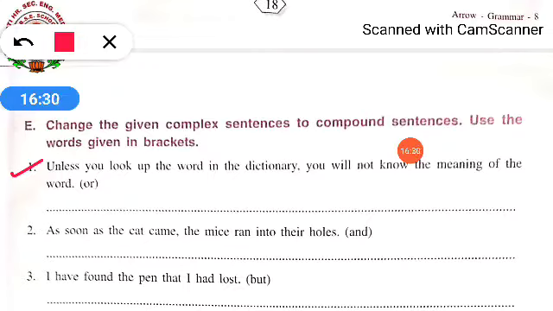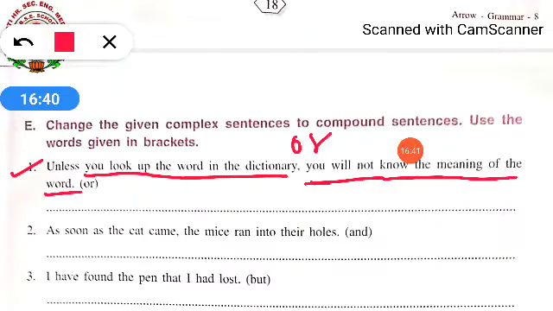It will be: you look up the word in the dictionary, or you will not know the meaning of the word. We will cancel unless from here. Then only we can use this bracket word, or. For using the bracket word, first of all we have to remove the conjunctions which are already over there.